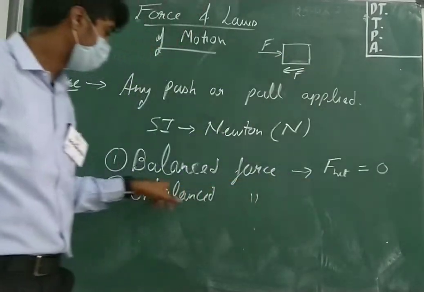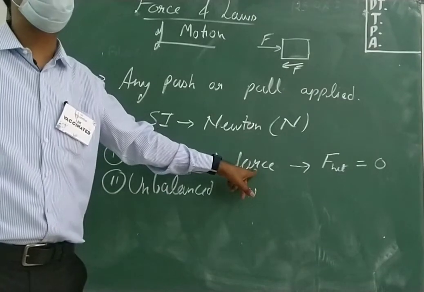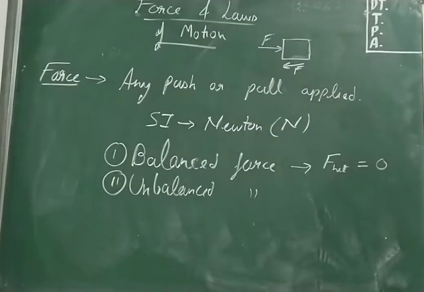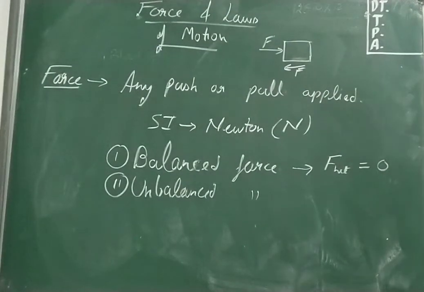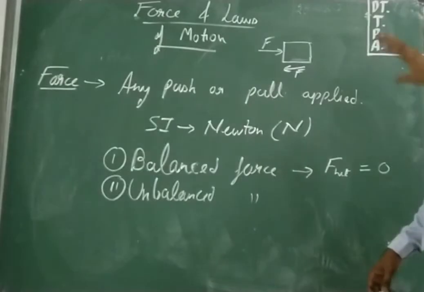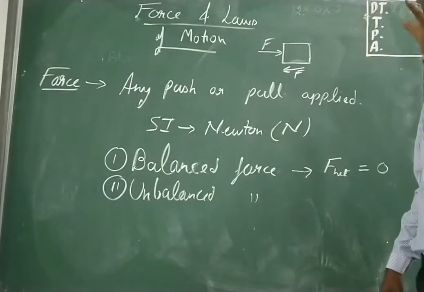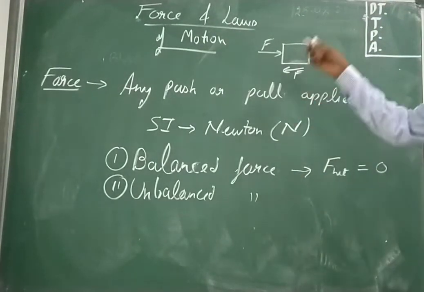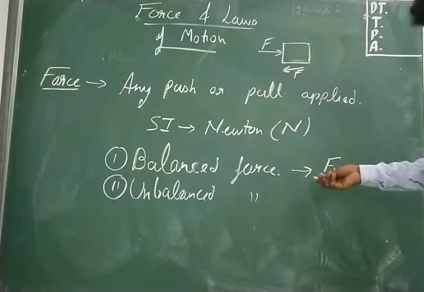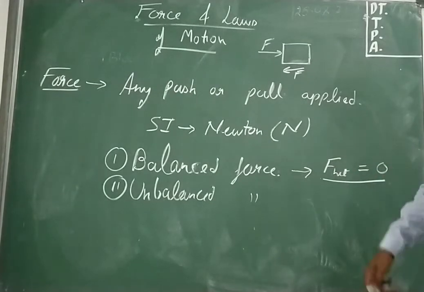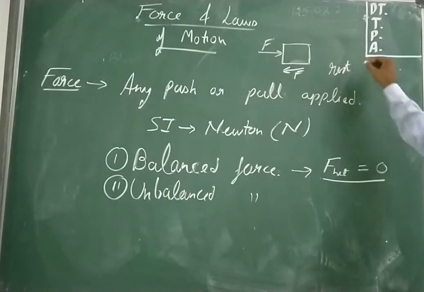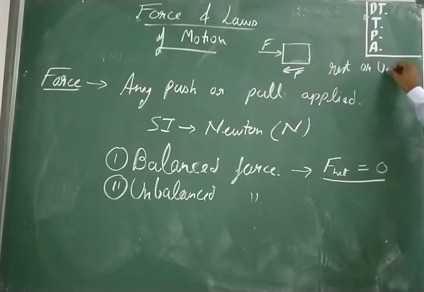It means the force is balanced, and the net force on the body is 0. Is that clear? Any doubts? When the force is balanced, the object may not move, but it can also move. When the first law of motion is clear to you, you will understand why the body can move even when the net force is 0. Whenever the net force on the body is 0, the body is either at rest or moves with uniform motion.